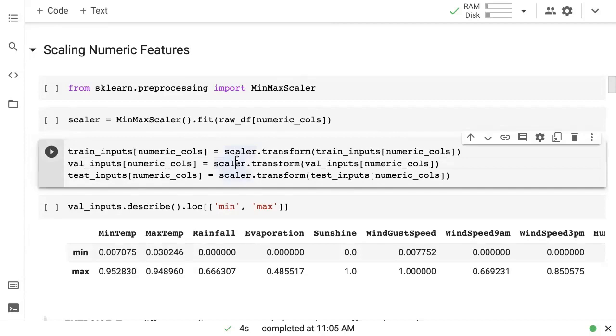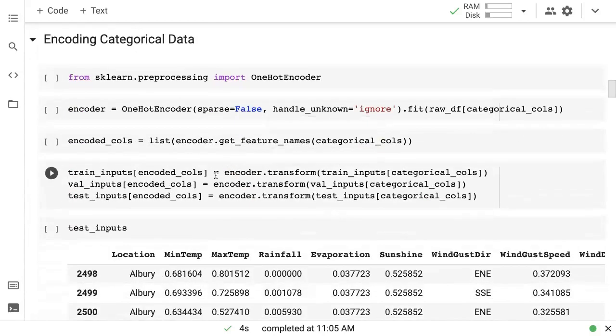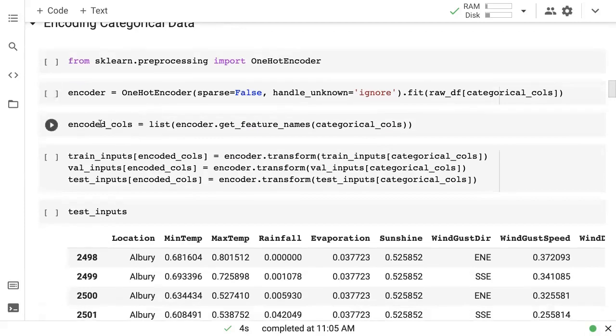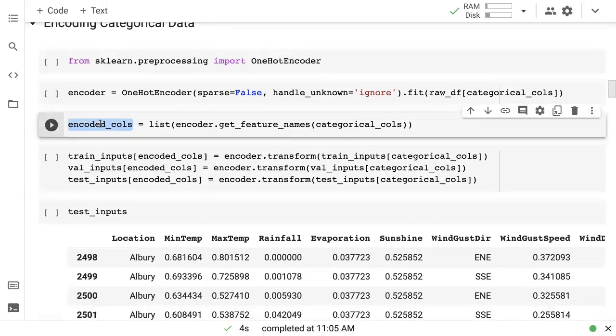Then we encoded the categorical data using a one-hot encoding technique, where we took each category from a categorical column and introduced a new column for that category. We placed zeros and ones in that column to indicate whether or not a row belongs to that category, and we created these new encoded columns.